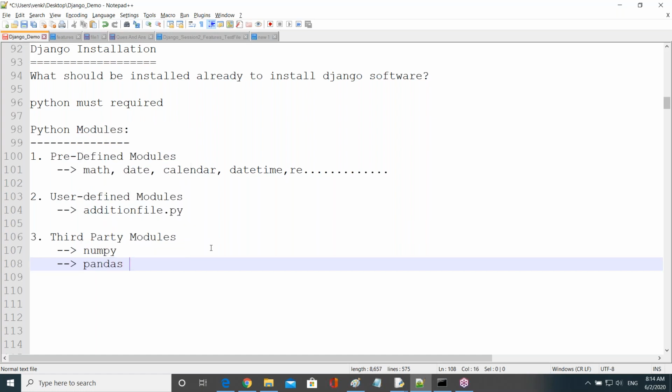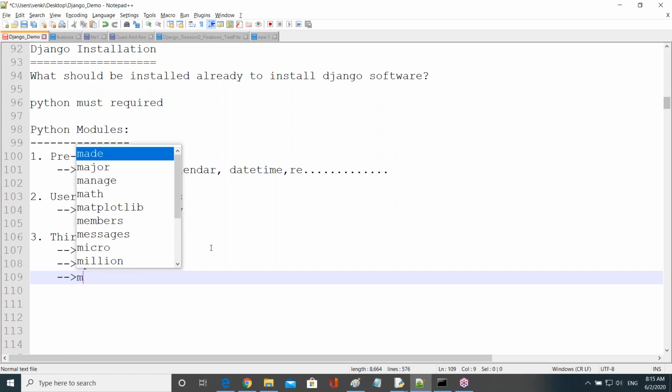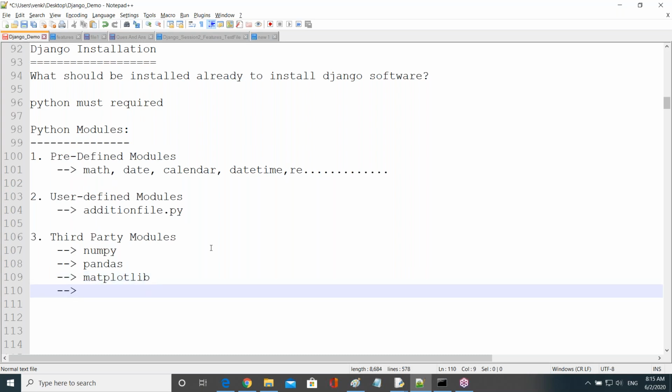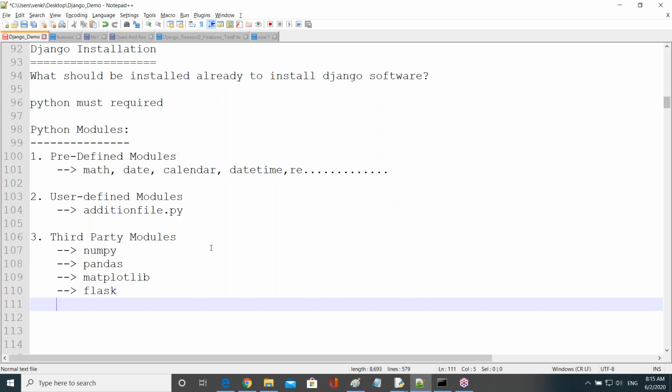NumPy, pandas. Matplotlib, very good. Flask also, Madhu has given the answer. Flask, very good. Flask is also one of the third-party packages, right?